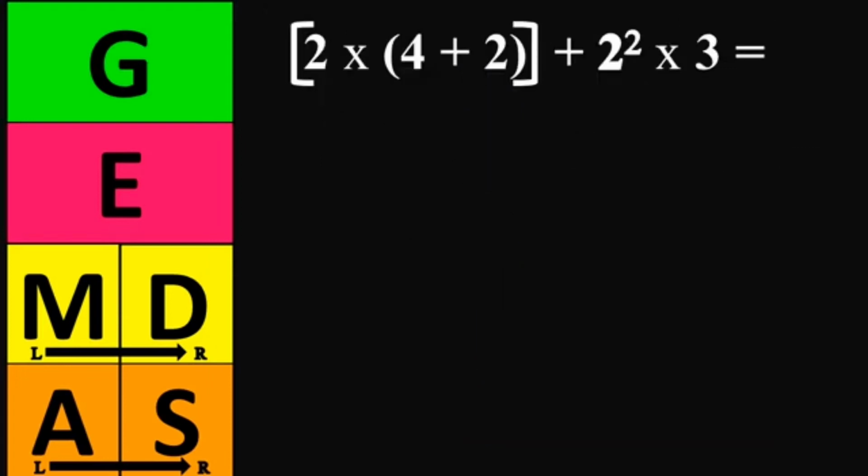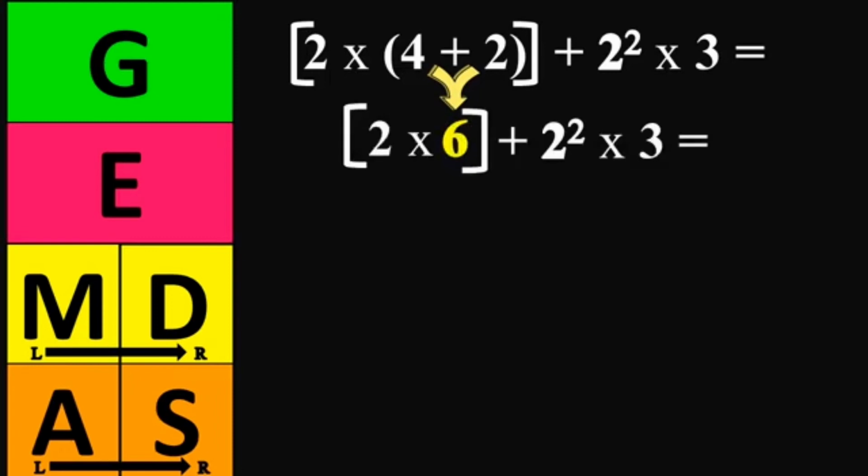In this equation, again, we have two groupings. But we must solve first what's inside the brackets. 4 plus 2 equals 6. Bring down the rest of the equation. Inside the bracket, we multiply 2 times 6, which is 12. Bring down the rest of the equation.